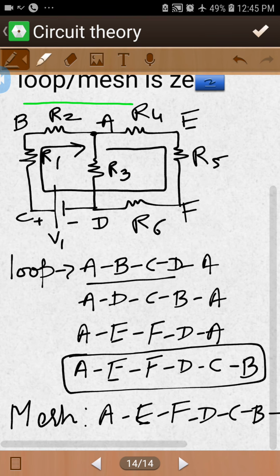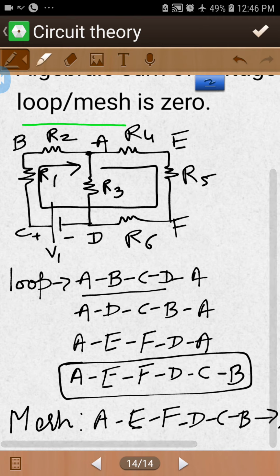Mesh is known as the smallest loop. A mesh is a loop, but it is the smallest loop, where we are not crossing any branch. A loop is basically a closed path, where the starting and ending points are the same. So this is the concept of loop and mesh.